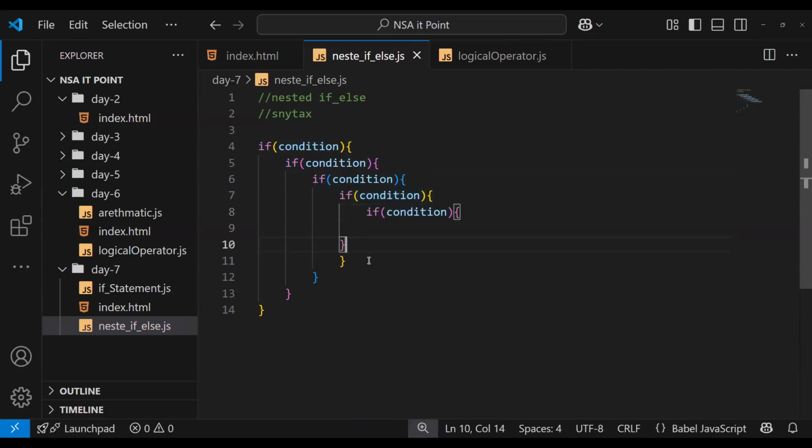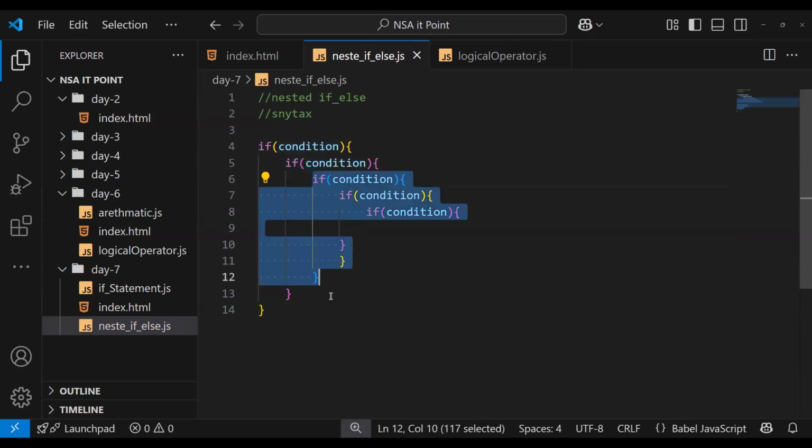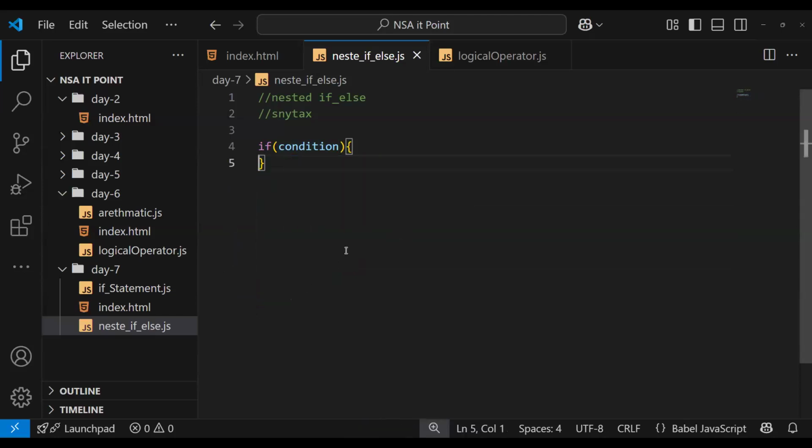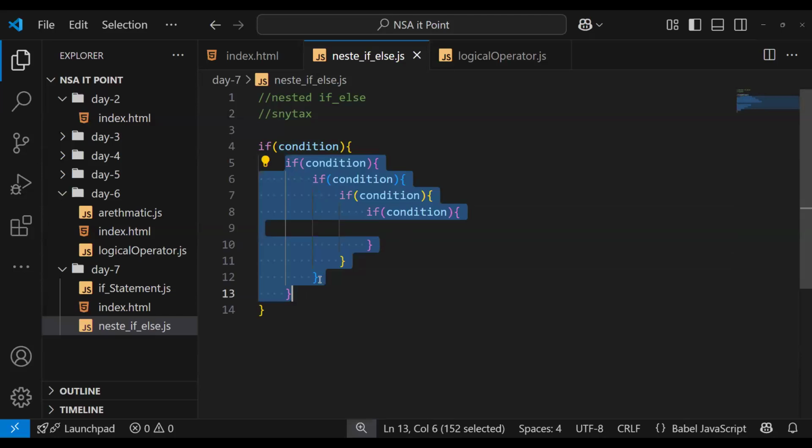If this condition gets satisfied, it gets inside this block. If this condition gets satisfied, it gets inside this block. Sorry, just looking for nested.